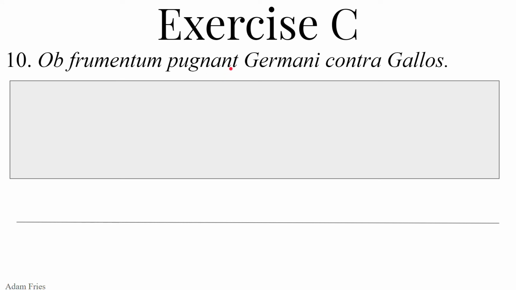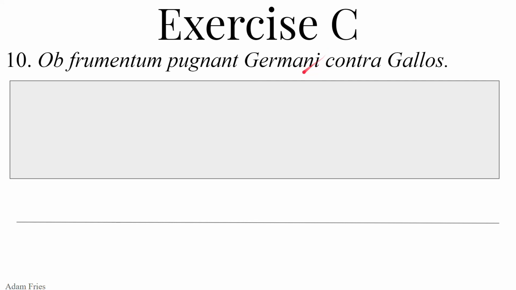Pugnant, third person plural, present tense of pugno, pugnare, pugnavi, pugnatus, to fight. Who's fighting? The Germani. So Germanus, from that adjective, we can get the substantives, the nouns Germanus, i masculine and Germana, ae feminine, for a German man and a German woman. So we get the adjective German, Germanus.